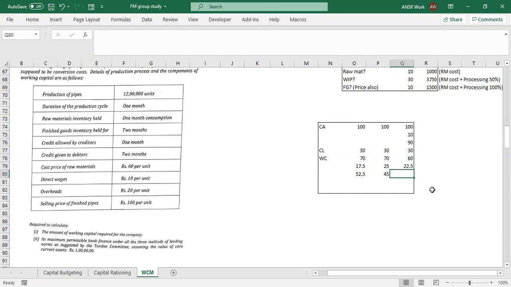So you deduct that from your working capital. That gives you the value that I'm going to allow you as a loan, that is 37.5. So these three methods are the recommendation of this committee called Tandon Committee, and many banks actually follow exactly the same method in order to calculate how much loan we can give to a company, the maximum value of loan.